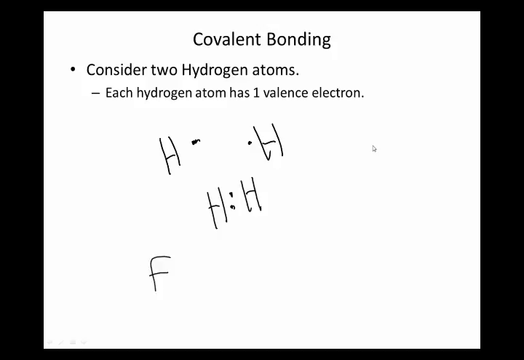Another example is fluorine. Fluorine has 7 valence electrons. What's going to happen is they're going to come together, and each fluorine wants a total of 8 valence electrons, and they can share. I'm going to draw the shared electrons in a different color, actually. I think it's a good idea.